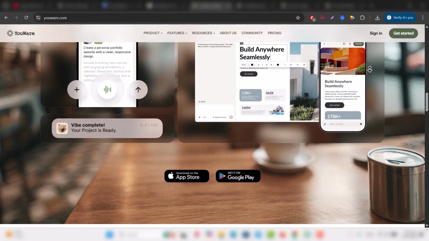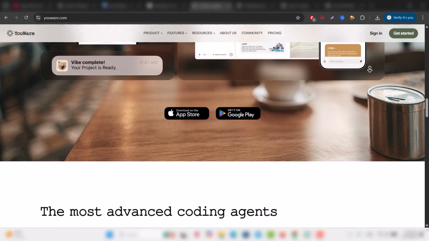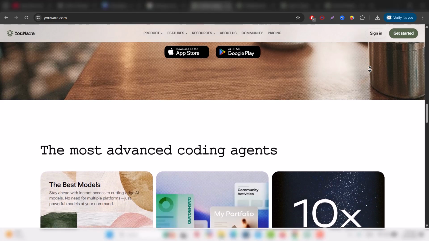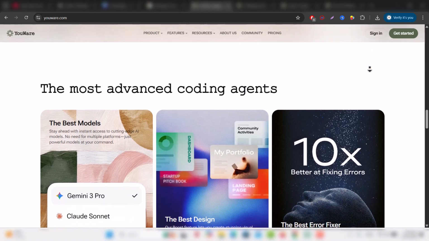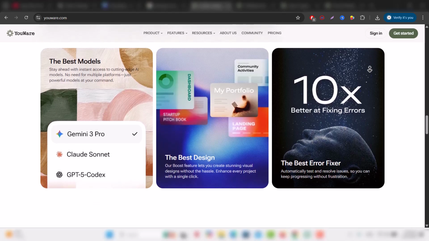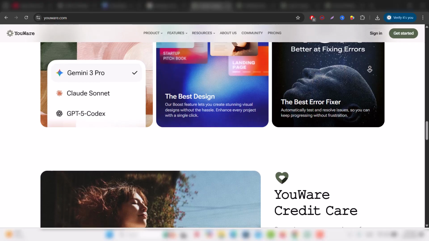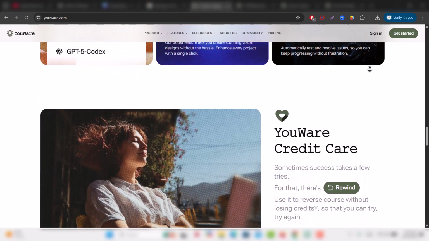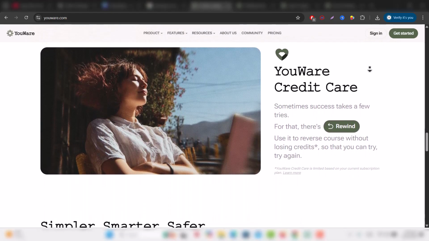What stands out immediately about YouWare AI is its simplicity and accessibility. Whether you're a complete beginner or someone who's tried older no-code builders, the experience feels refreshingly straightforward. You start with a blank canvas or just type a description of what you want, for example, a portfolio site, a game, an interactive quiz, or even a small database-driven app, and the AI interprets your instructions to generate layouts, components, and deployable code. It even shows a live preview so you can see your site as it takes shape.